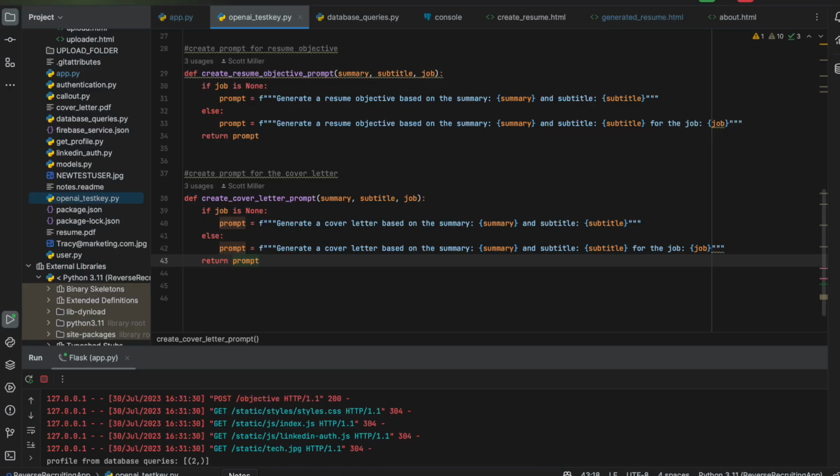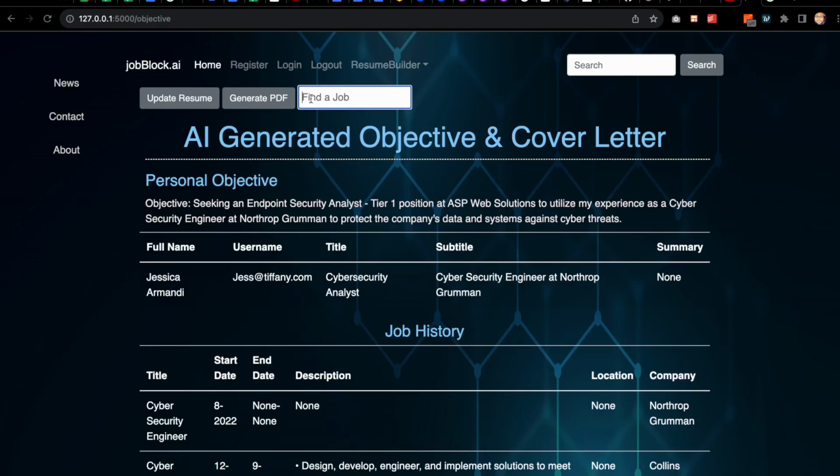So I'll show you how ChatGPT's API handles it. I'll show you the entire statement that I'm putting in here. So we selected a job, cybersecurity data analyst at TDI, and Tetra Digital Integrity is in parentheses.